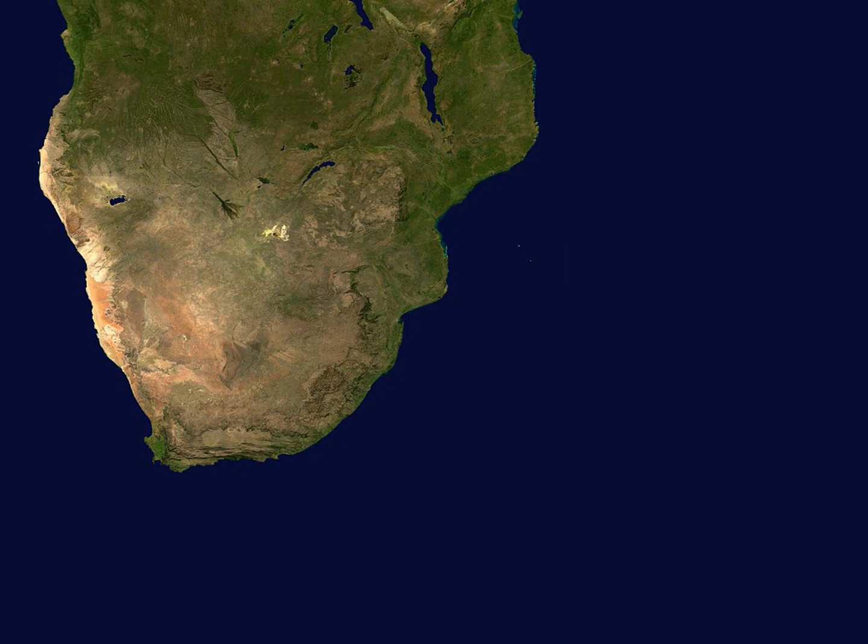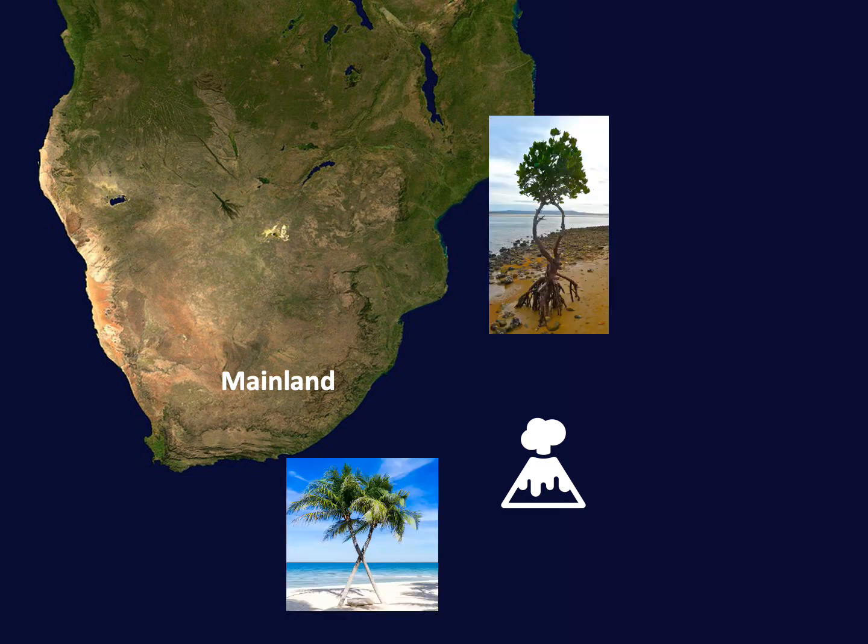To understand this theory, let's imagine a scenario of a new oceanic island formed by an undersea volcano. And this island is formed near a large previously existing habitat, what we'd call the mainland. Due to natural dispersal, we'd expect that plants from the mainland would eventually arrive at the island and establish there. For example, we'd have species of mangrove trees and palms that occur along the southern African coast, dispersing to the new island on ocean currents.